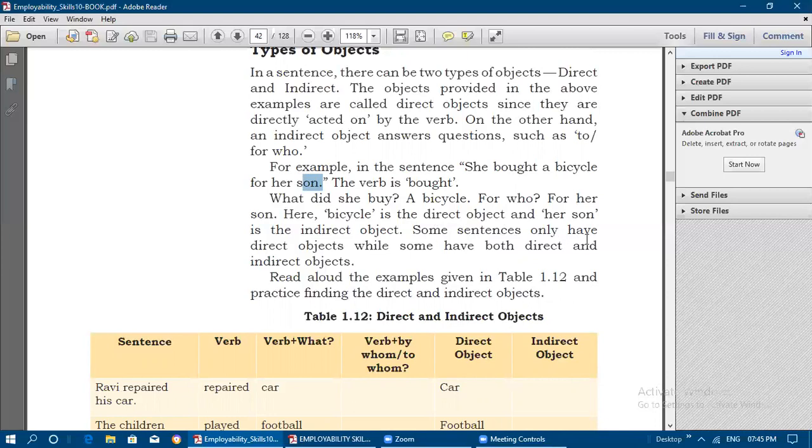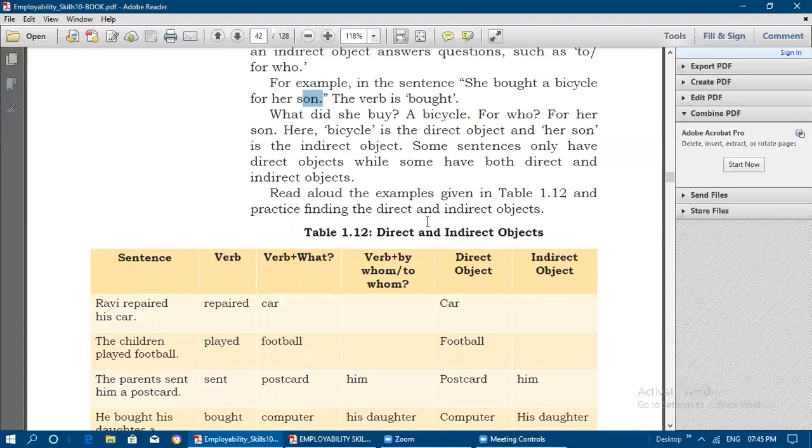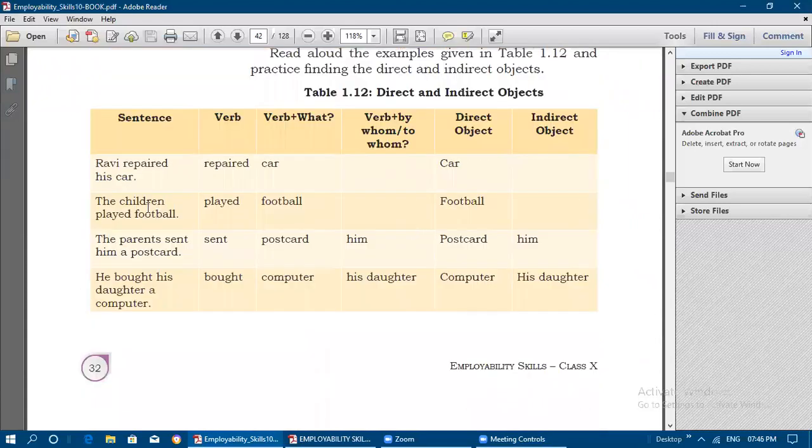Some sentences only have direct objects, while some have both direct and indirect objects. Like in these examples, we will be having both direct and indirect objects. So we will see some examples here. Ravi repaired his car. Here the verb is repaired, and what did he repair? The car.